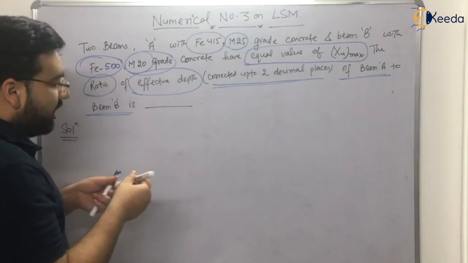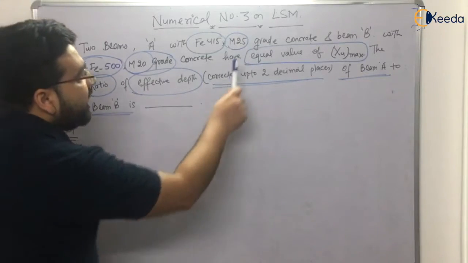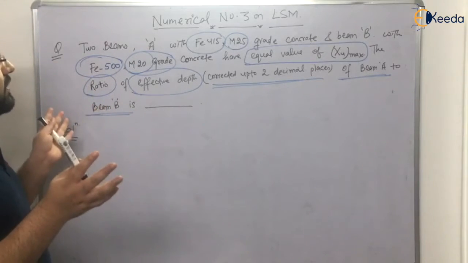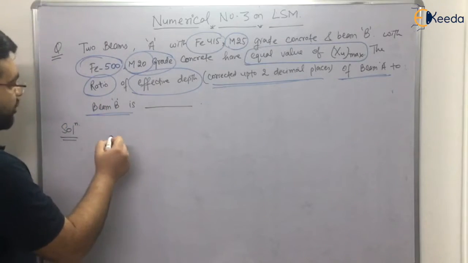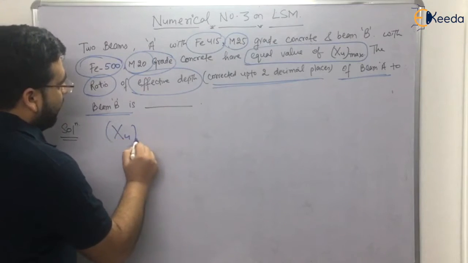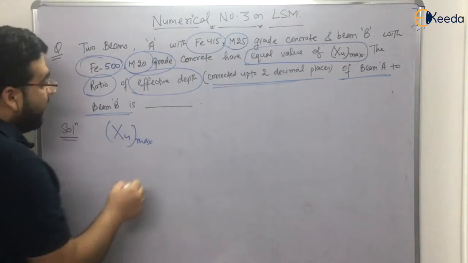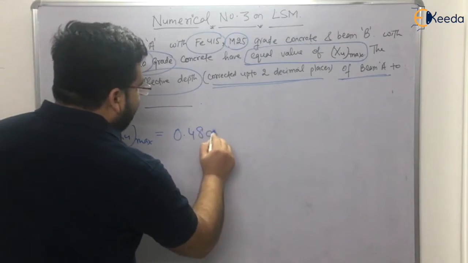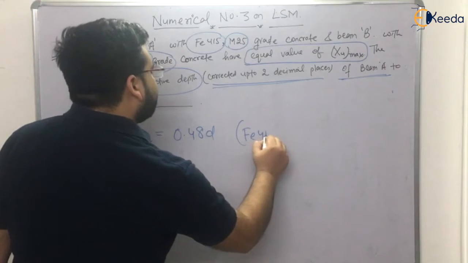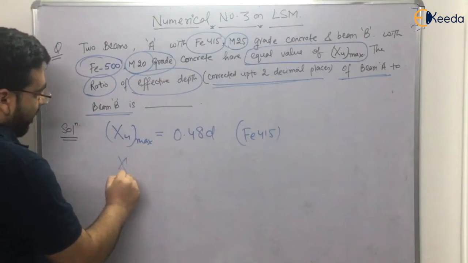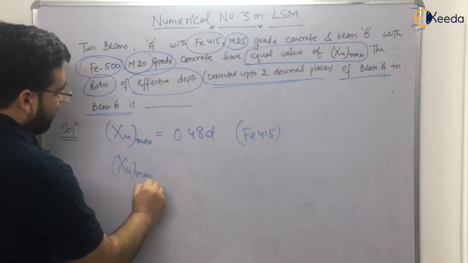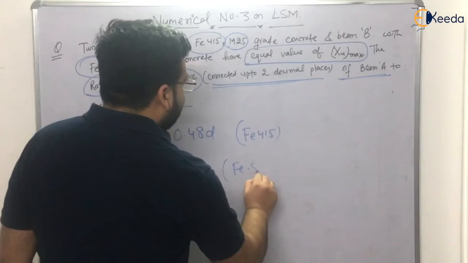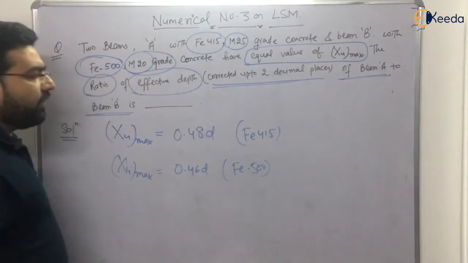It is very easy. In the question it has been given equal value of XU max, so a hint has been given. If the two grades of steel have equal value of XU max, I told you that XU limiting or XU max, that is the same thing, okay? XU max is equal to 0.48 D for Fe415, right? And the value of XU max is equal to 0.46 D for Fe500. What is the value for Fe550?